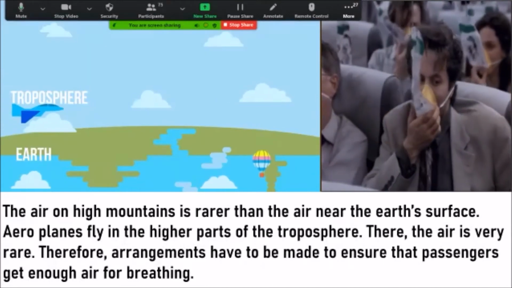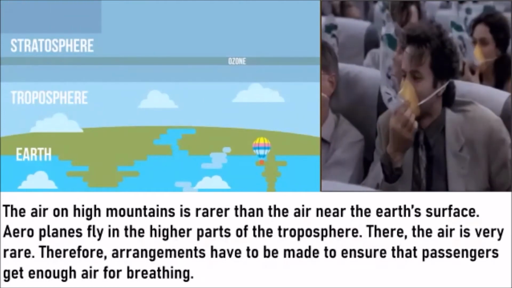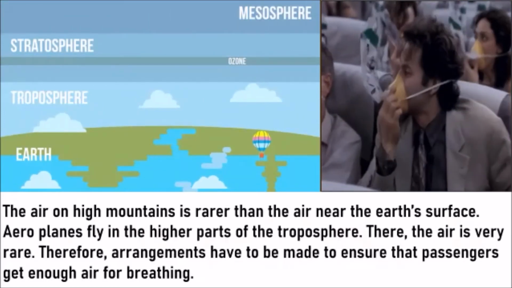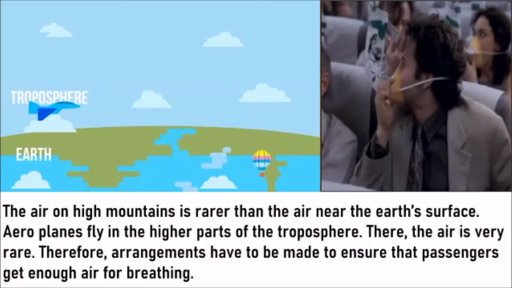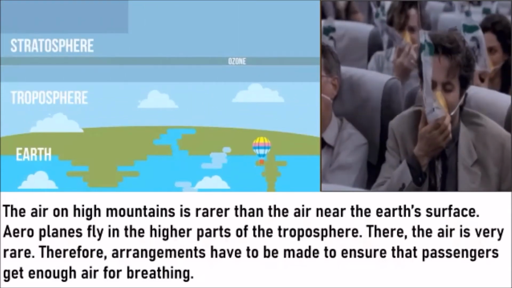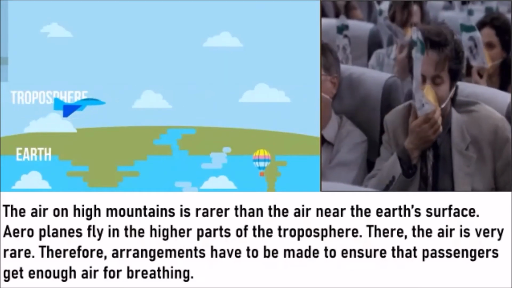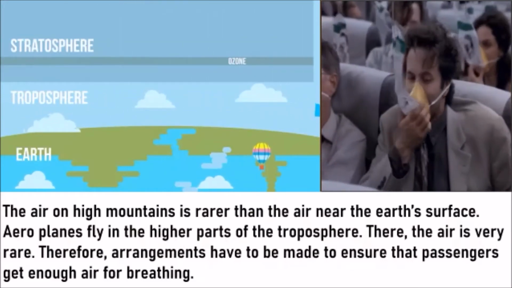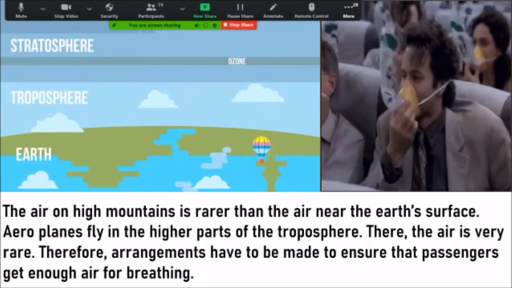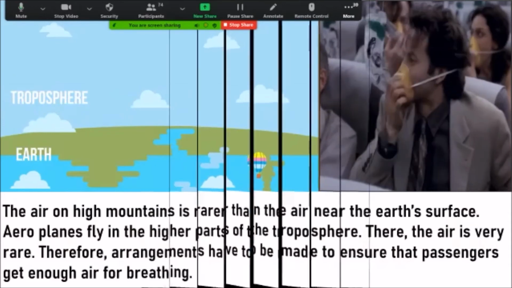Okay, that's why they have facilities where they have kept oxygen masks. As soon as the pilot feels that there is some level of oxygen problem in the atmosphere, they send down these masks, and people can put those masks on and start breathing in actual pure oxygen. Clear? So this is what our troposphere is all about. So important our troposphere is, right?